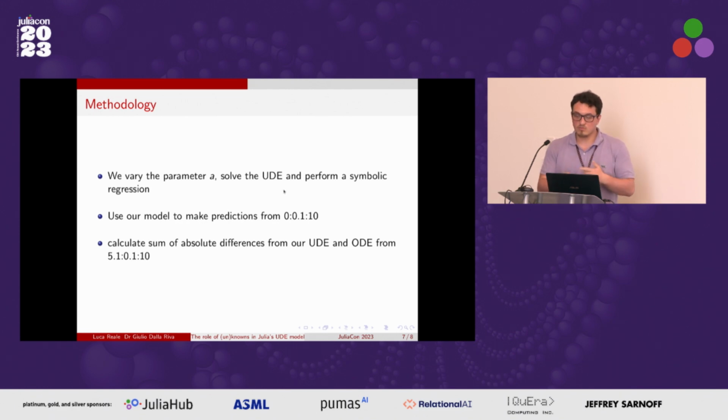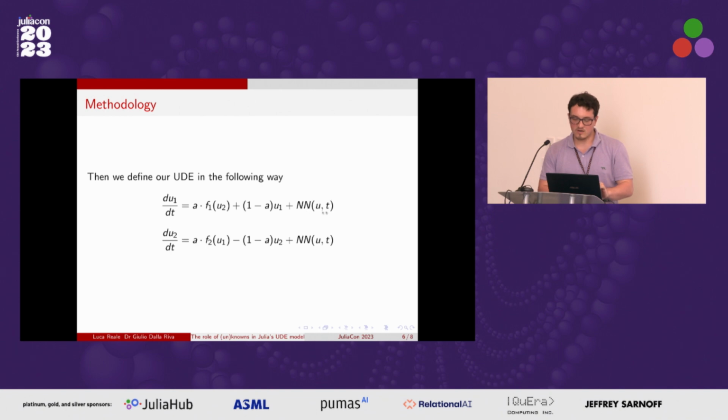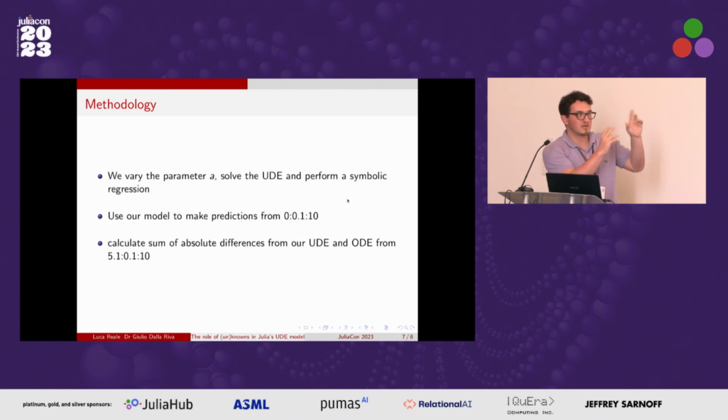We then use symbolic regression, SINDy, to get back a symbolic expression of our differential equation. And I should reiterate, we don't perform SINDy on the entire model per se. We just perform SINDy on what the neural network does. So only on this part right here. Only in the unknown part is where we perform the symbolic regression. We don't perform symbolic regression on the whole model overall. And this is important because you'll see that the results we get are indicative of this.